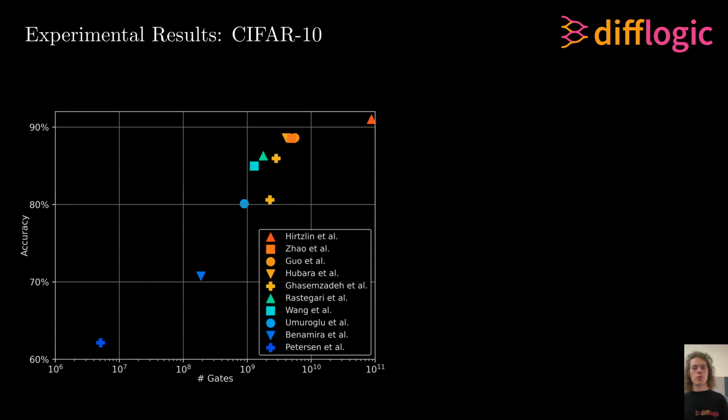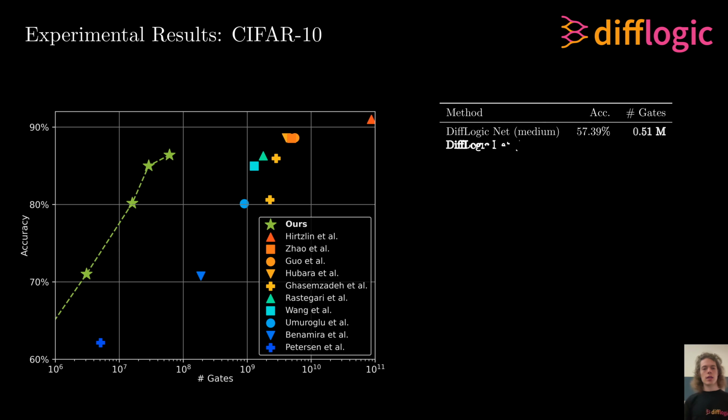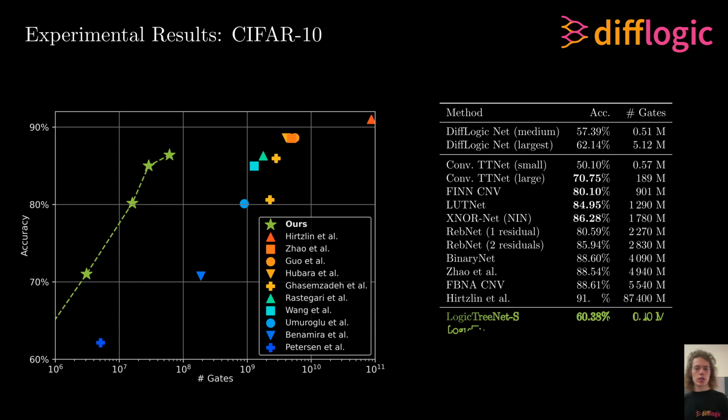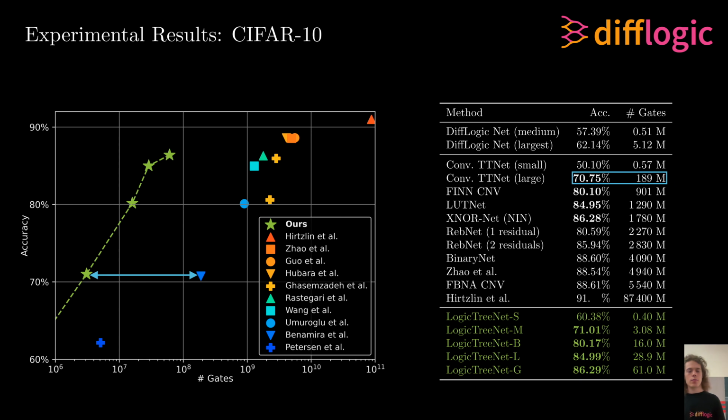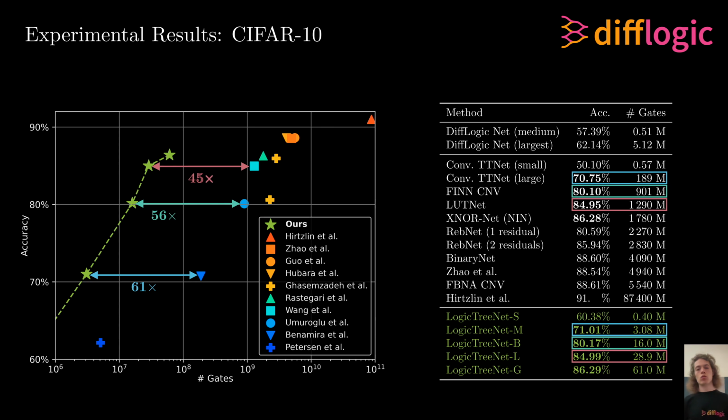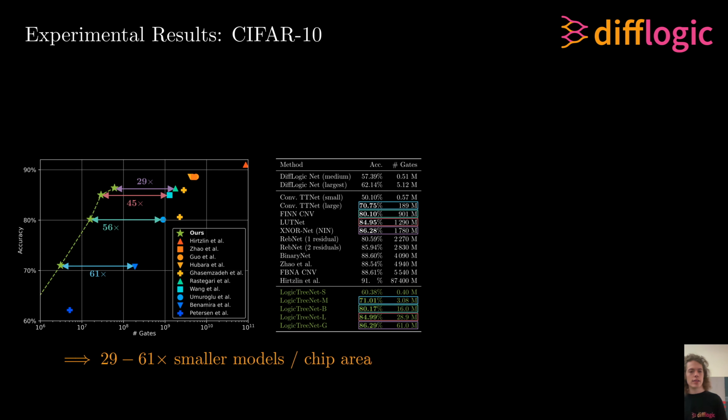In our experiments on CIFAR, we compared to the most efficient state-of-the-art approaches, primarily with respect to gate count, which is proportional to chip area in hardware implementations. Here, the x-axis is the logarithm of the gate count, and each line corresponds to a 10x in model size. Using our convolutional differentiable logic gate networks, we get drastically more efficient models, improving over the state-of-the-art by factors ranging from 29 times to 61 times at matching accuracy levels.